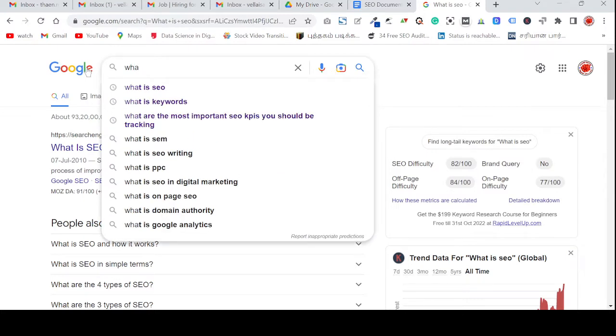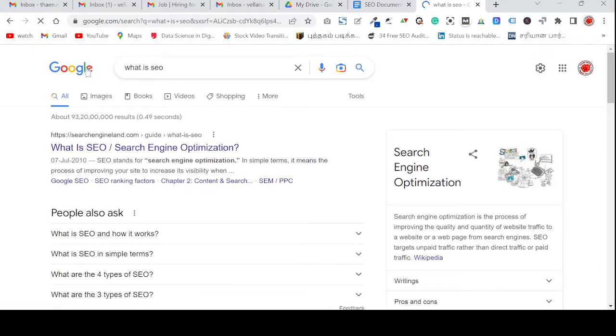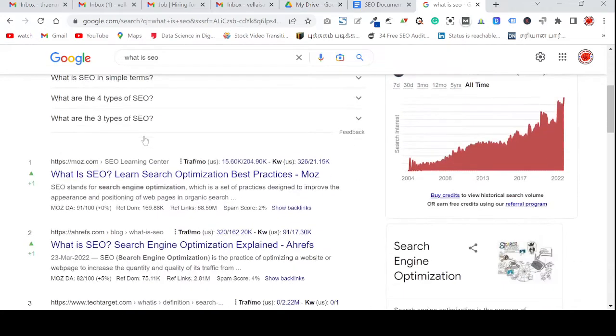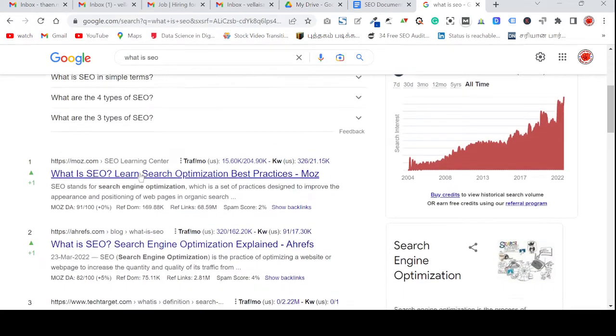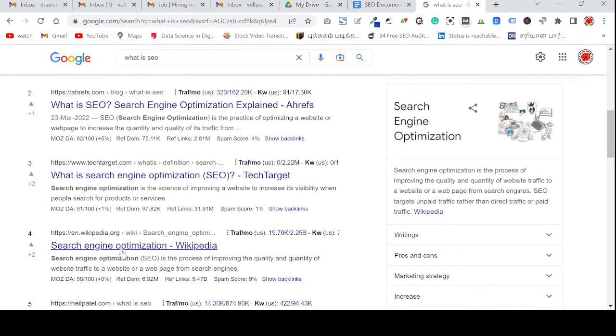The keyword we can call this keyword. What is SEO? Okay, what is SEO? When we enter this keyword, we will get a lot of information from Google search result pages only. Okay, so now we entered this keyword, we got results like searchengineland.com's own website, then moz.com, another website, then ahrefs.com, one more website, techtarget.com, wikipedia.org,